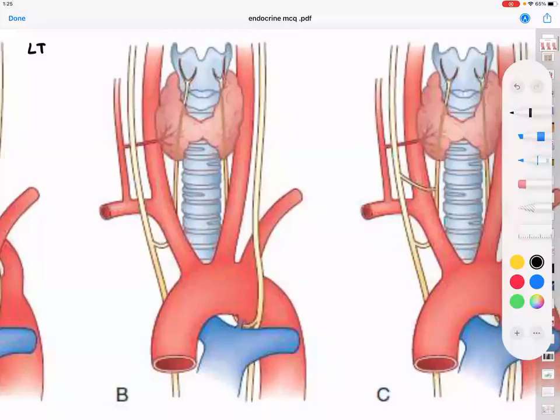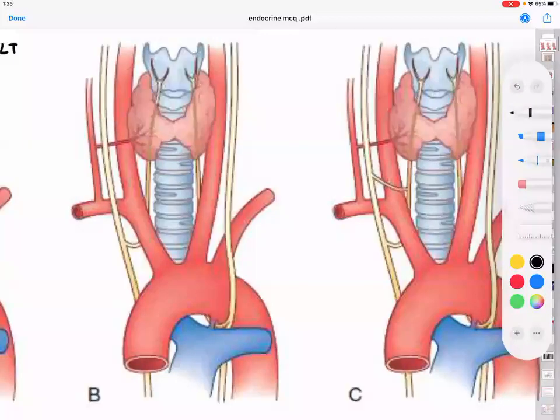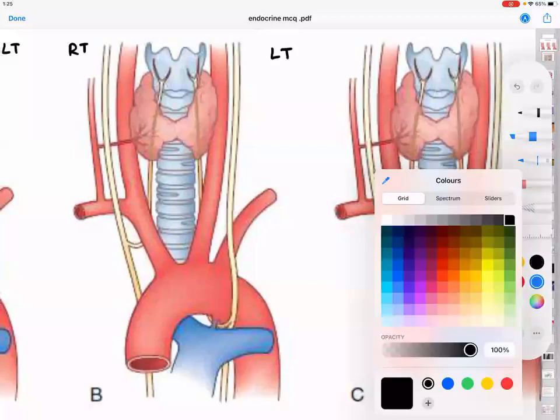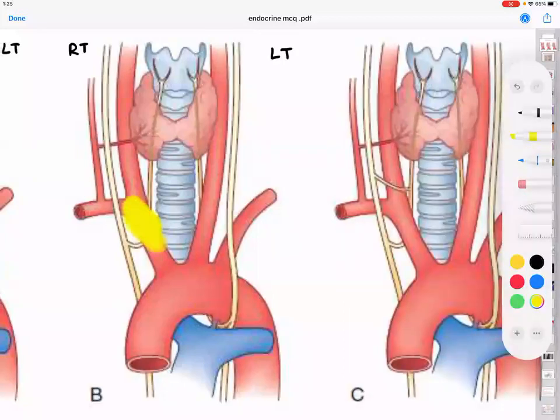So let us talk about this picture first. The right side and the left side. Now I will be quickly making a few points and I'll be taking my yellow marker pen to ask you this. Yes, yellow marker pen will be good enough. So now tell me, what is this structure on the right?